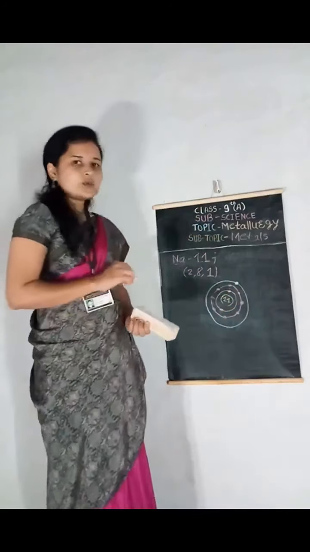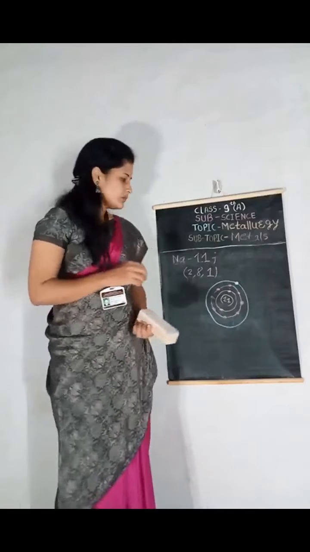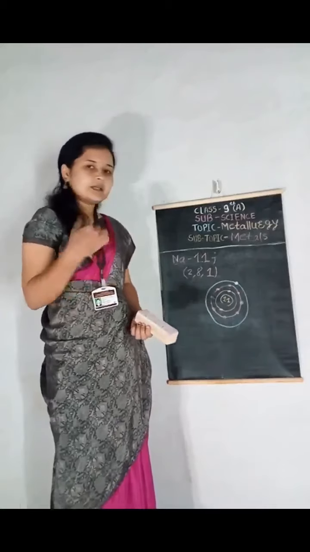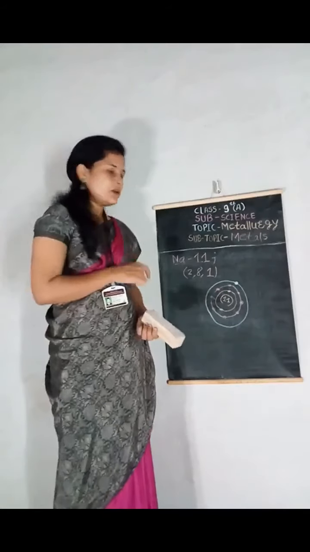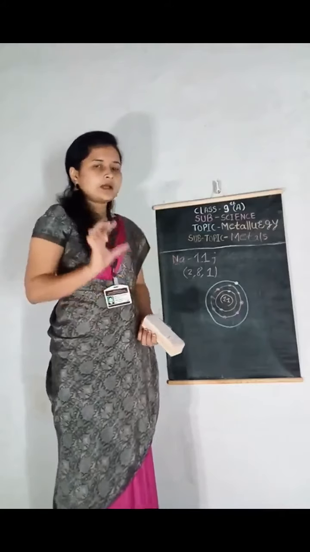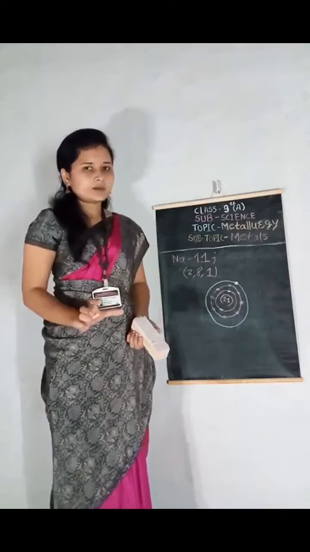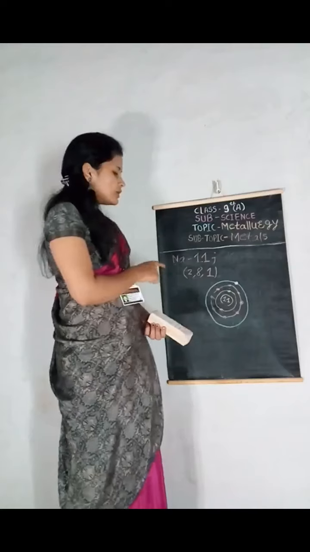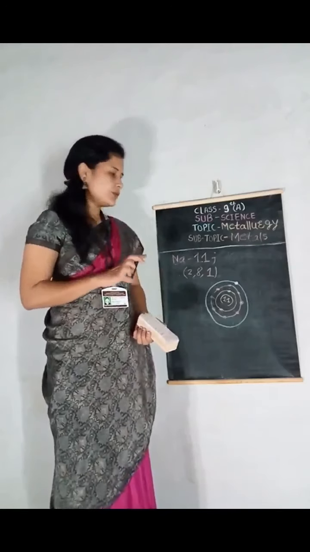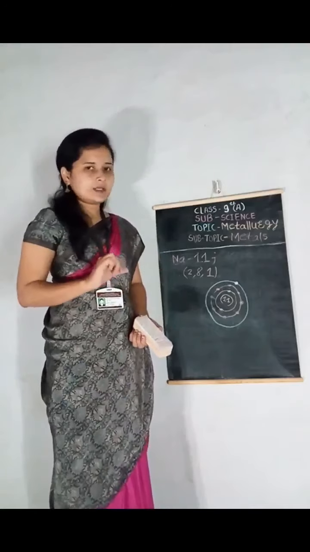Metals require 8 electrons in the outermost shell to complete their octet. So for sodium, losing 1 electron is easier than gaining 7 electrons.